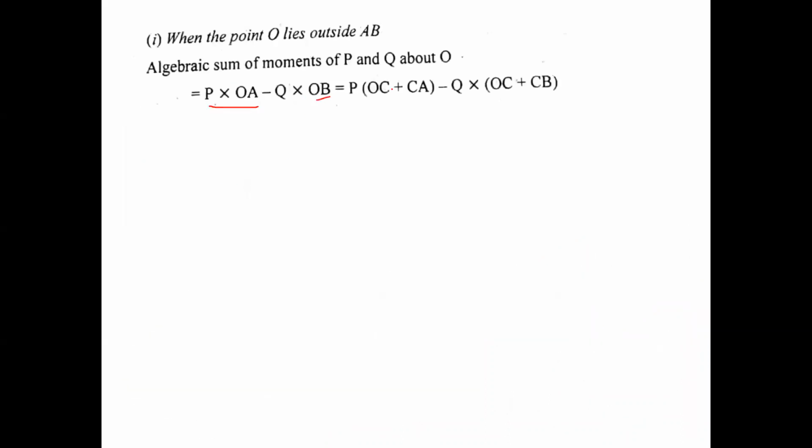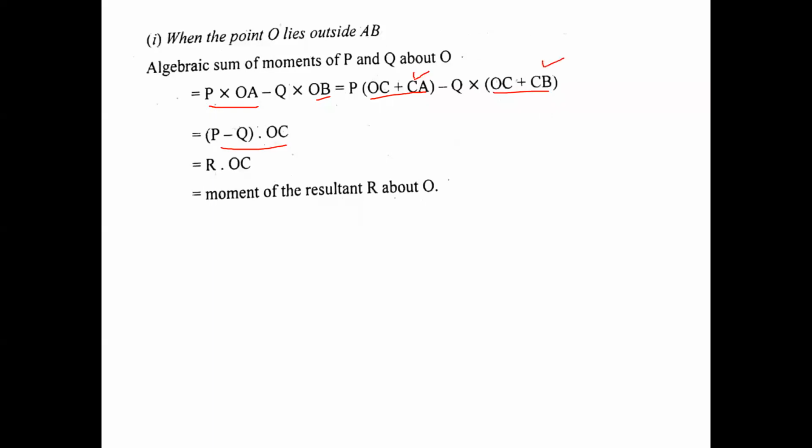And similarly, you can check OA will be written as OC plus CA and OB can be written as OC plus CB. So combining again the terms containing OC and the rest of the terms, P into CA and Q into CB will cancel out because I have already told you P into CA is equal to Q into CB. So P minus Q into OC, that means R into OC. That is the moment of the resultant R about O.